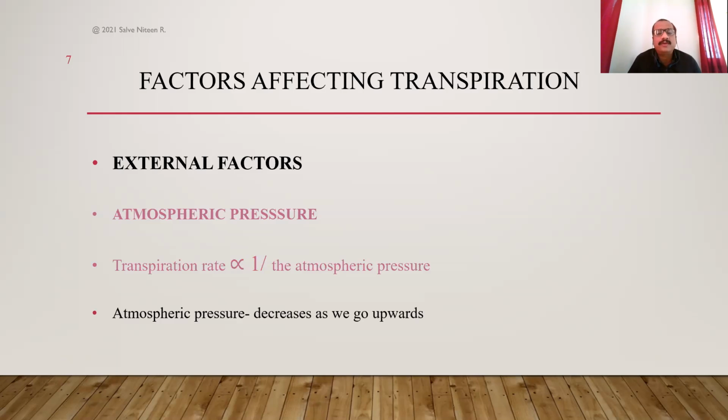But we also know that there is low temperature at high altitude regions, at mountains. There is a decrease in the temperature also. So there is some sort of compensation between the decreased atmospheric pressure and low temperature. Due to this compensation, the plants grow very easily at such a high altitude region. But the important point is that this factor is again inversely proportional to the transpiration rate.